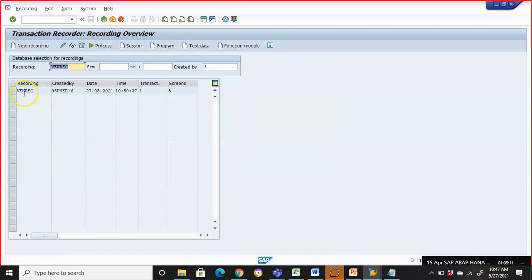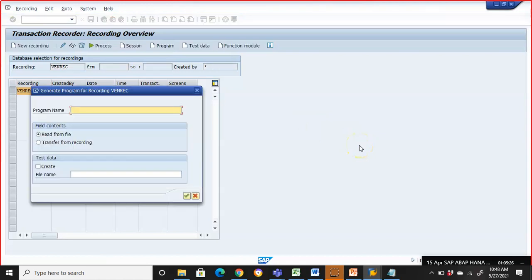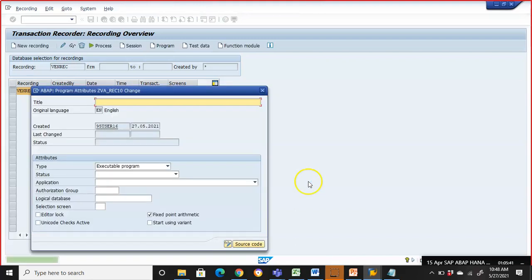Now what's the recording name? I have to select that recording and click on this program button so that we can copy this recording into a program. Okay guys, so we are now copying this recording into a program. Now what's the program name? Z, I'm giving something like recording 10, and transfer from recording. Not read from file; transfer from recording is what we have to select, and we have to say OK, and then go for new record. Executable. OK.